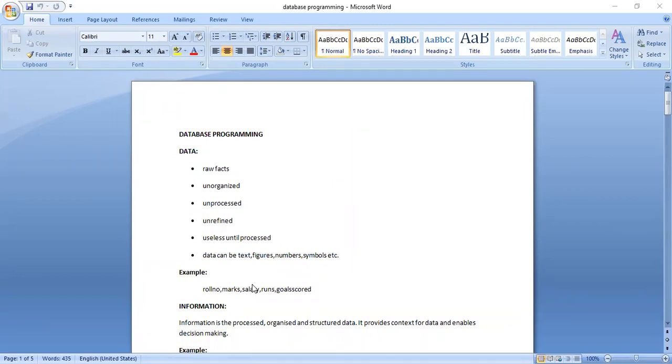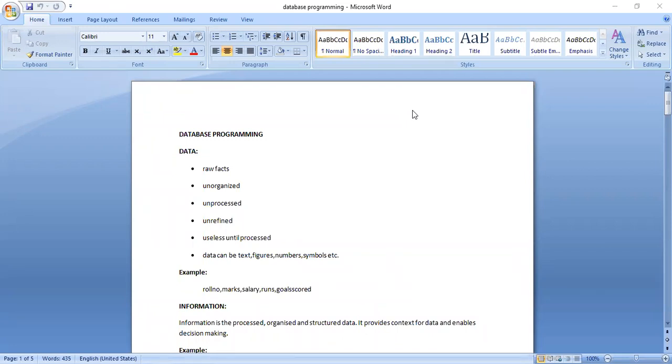Let me see the examples here. Let me take the student object in real life. Every student has a hall ticket number or roll number, which is unique to each and every student. So roll number is one of the data. Usually a roll number is alphanumeric, so we call it string or text data. Next is the marks of a student. Usually marks are a number, which is a floating point or decimal number. Then take the employee entity or object, employee salary. Salary consists of rupees and paise, so it is a number as well as a floating point.